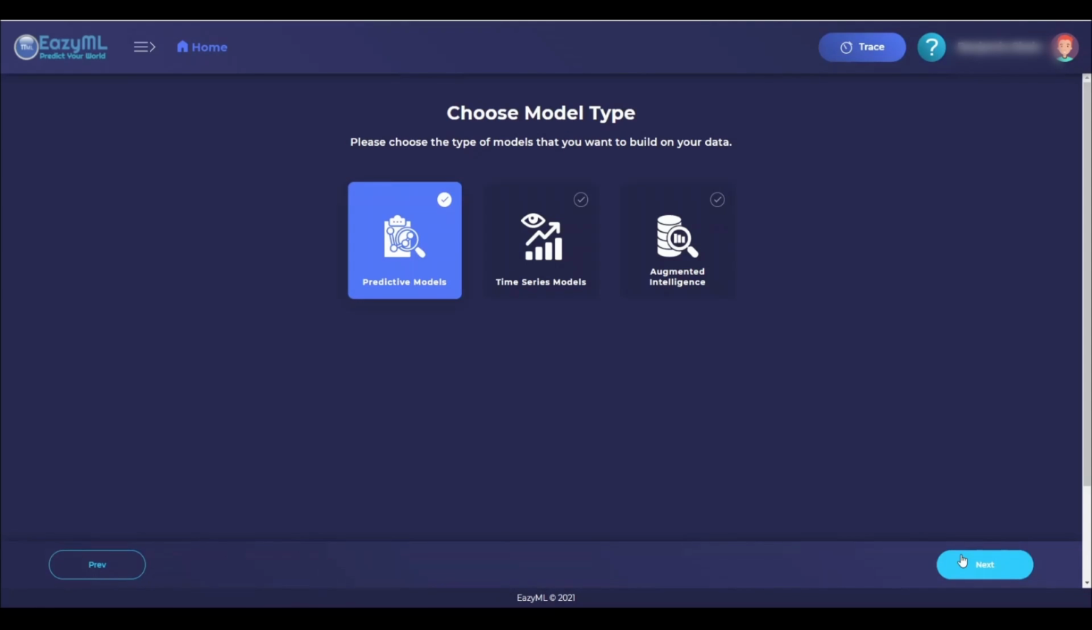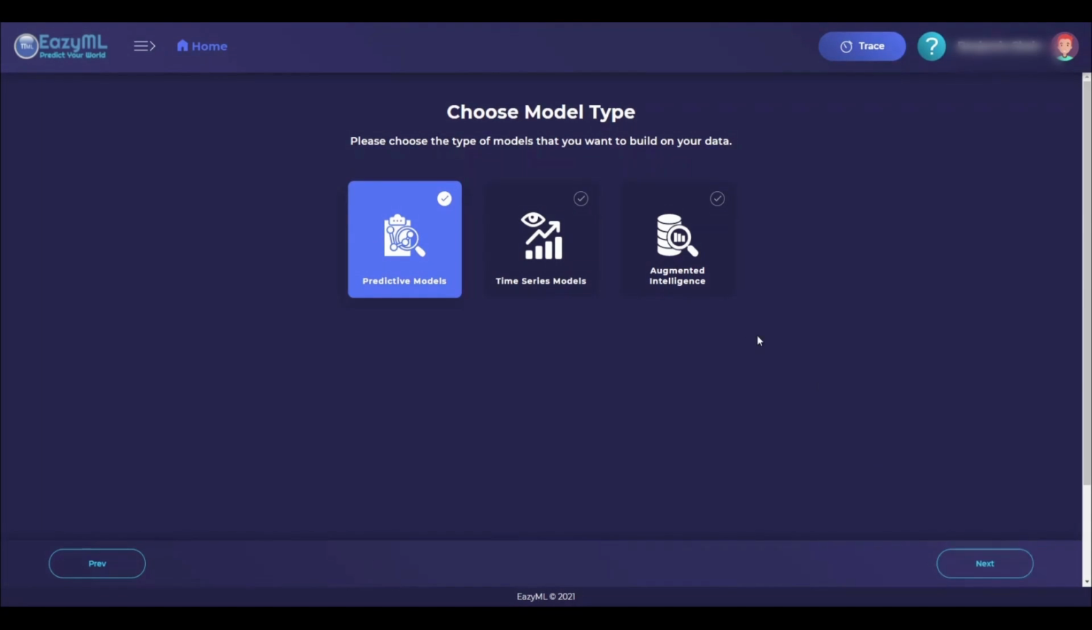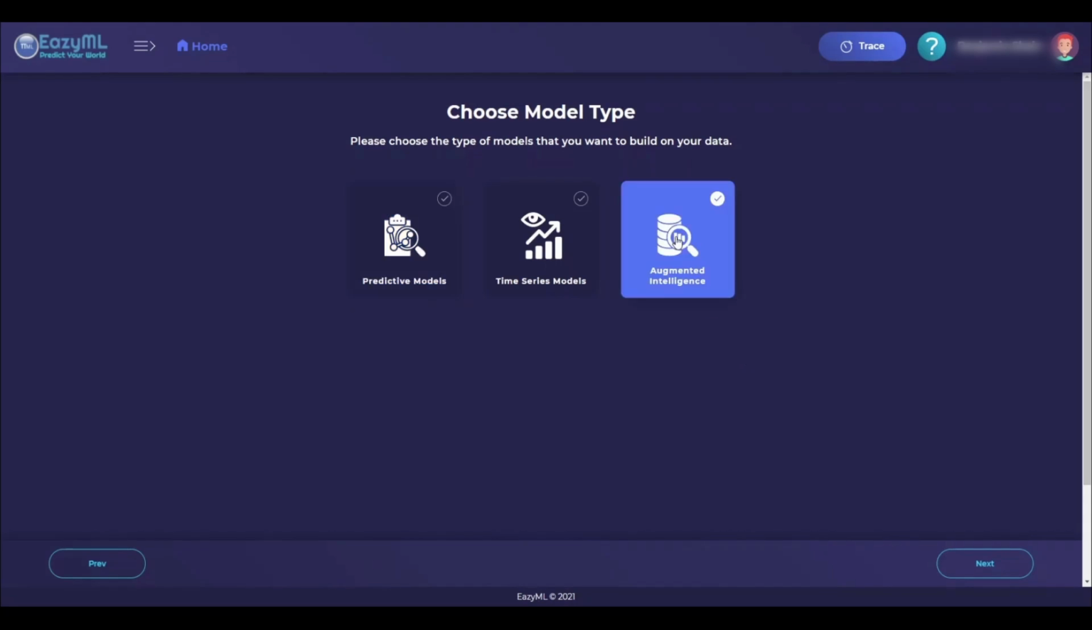And here, we have 3 types of models. Predictive modeling allows us to build a predictive model on our dataset and generate predictions if we want to. We can also choose to build a time series model if we have a time series dataset. Currently, we want to focus on building an augmented intelligence model. This type fits a white box model, extracting insights and ranking them in order of significance.